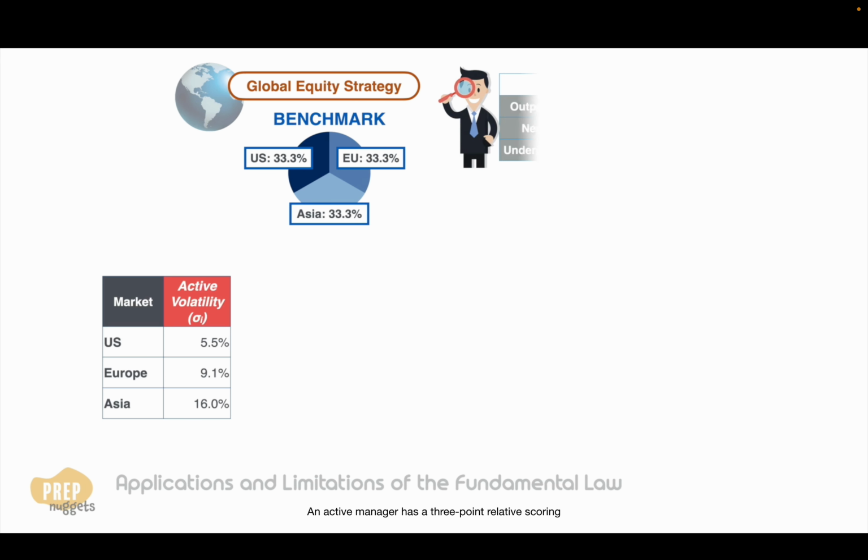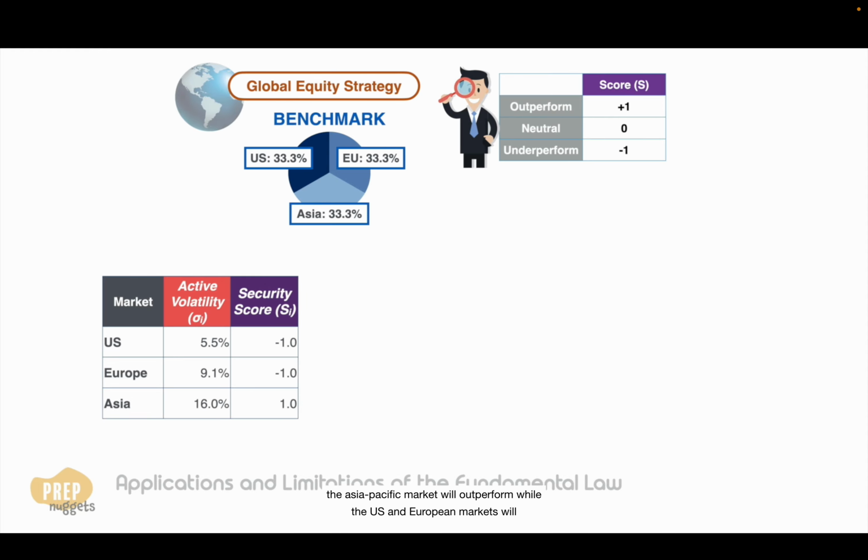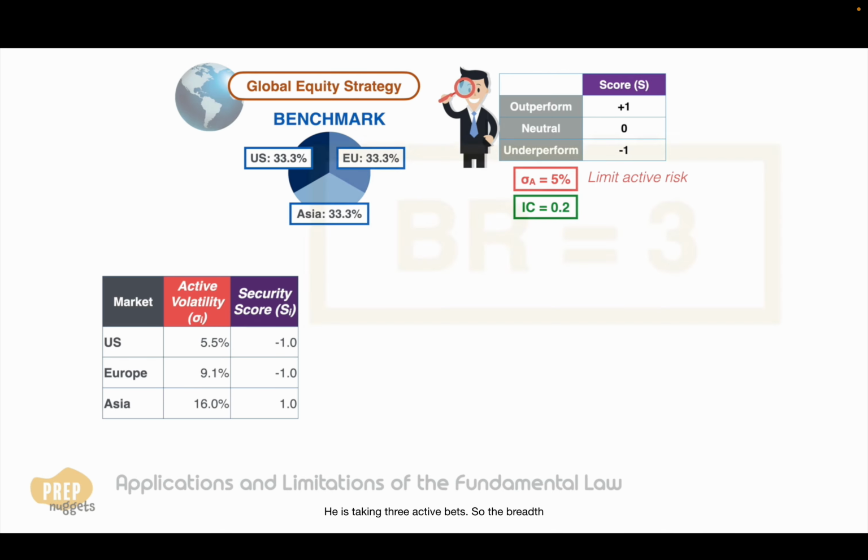An active manager has a three-point relative scoring system that represents expectations between underperformance and outperformance. He believes the Asia-Pacific market will outperform, while the US and European markets will underperform. The manager wishes to limit active risk to 5% and believes his information coefficient is 0.2. He is taking 3 active bets, so the breadth is 3.